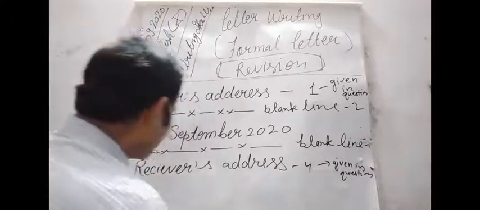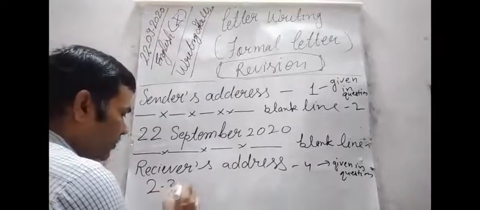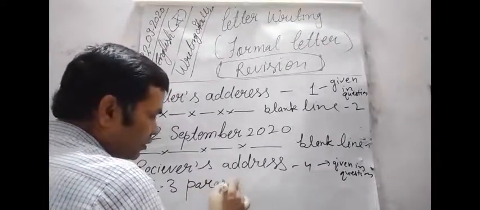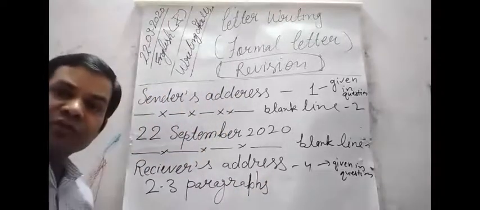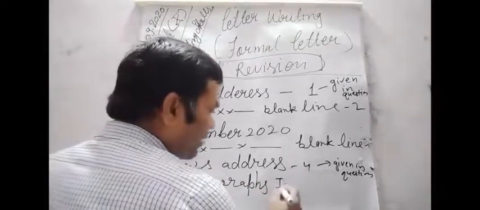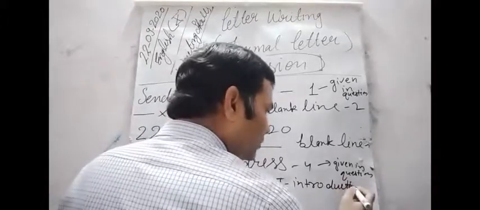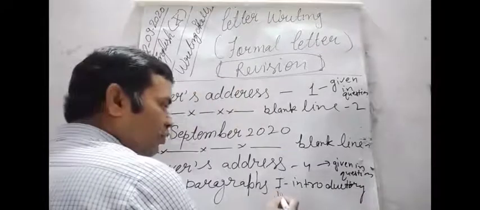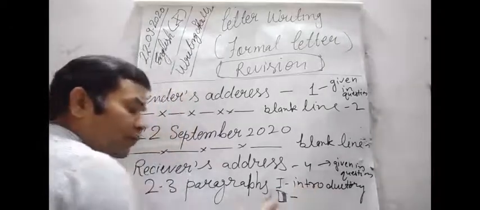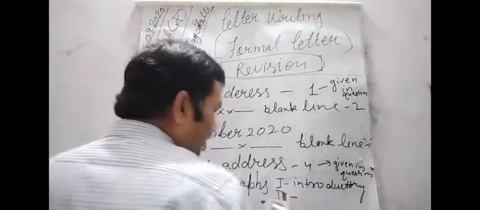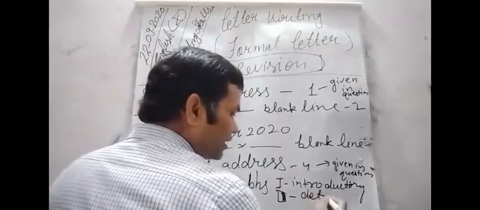After that, you have to start writing the content. Your content should be 2 to 3 paragraphs. The first paragraph is introductory. In the second paragraph you have to describe your problem, whatever issue you are mentioning in your letter, in detail.